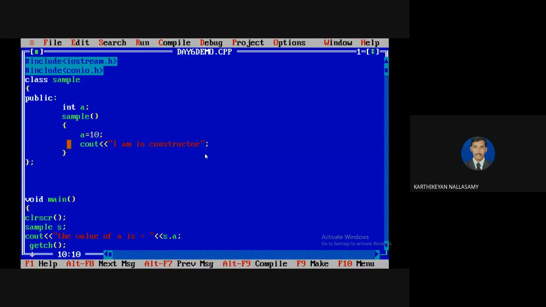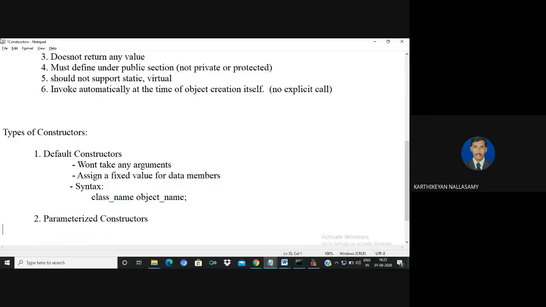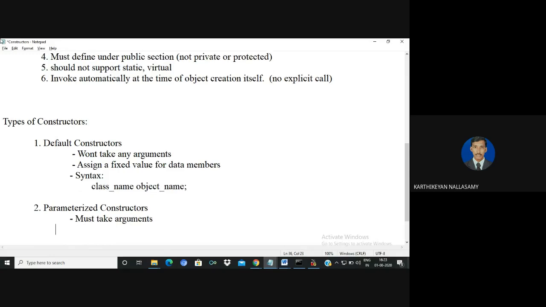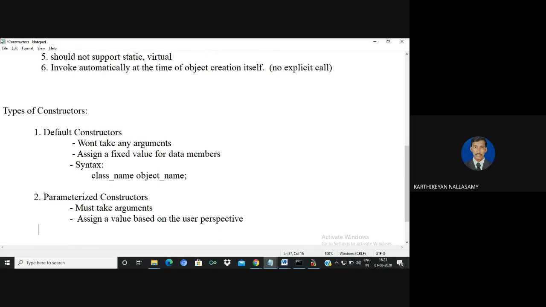Okay. And the second one is the parameterized constructor. A parameterized constructor must take in arguments, which means it must have arguments, so that it will assign a value based on the user's choice.